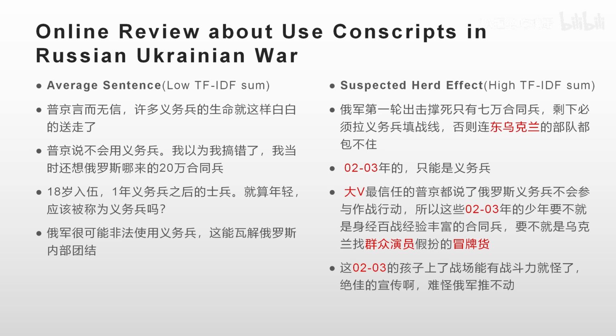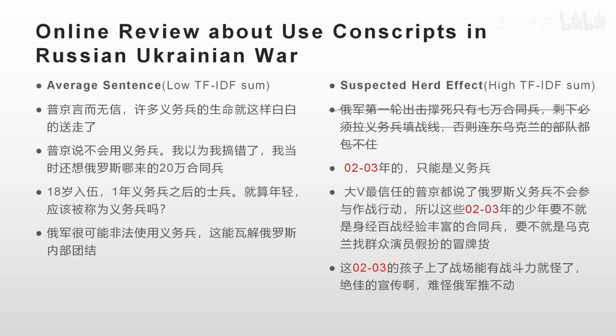According to the previous assumption, if review B is affected by A, B will use a similar expression to A. So a word with high TF-IDF value is considered to be affected by herd effect only if it appears in more than 2 reviews. So for this example, we can ignore the words that have a high TF-IDF value but only appear once. Okay. The result is obvious.